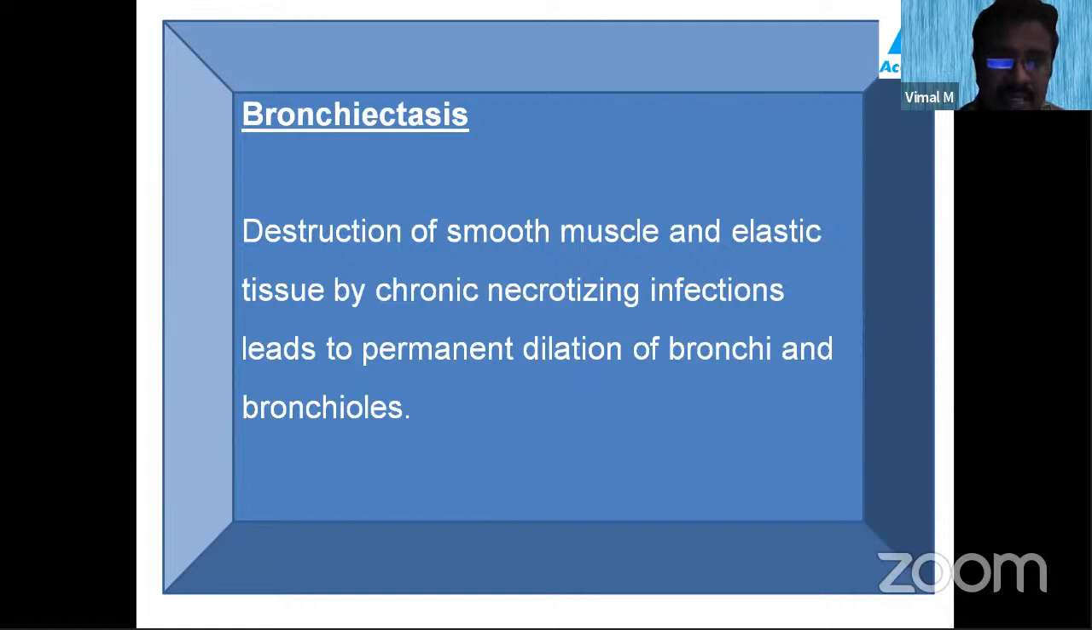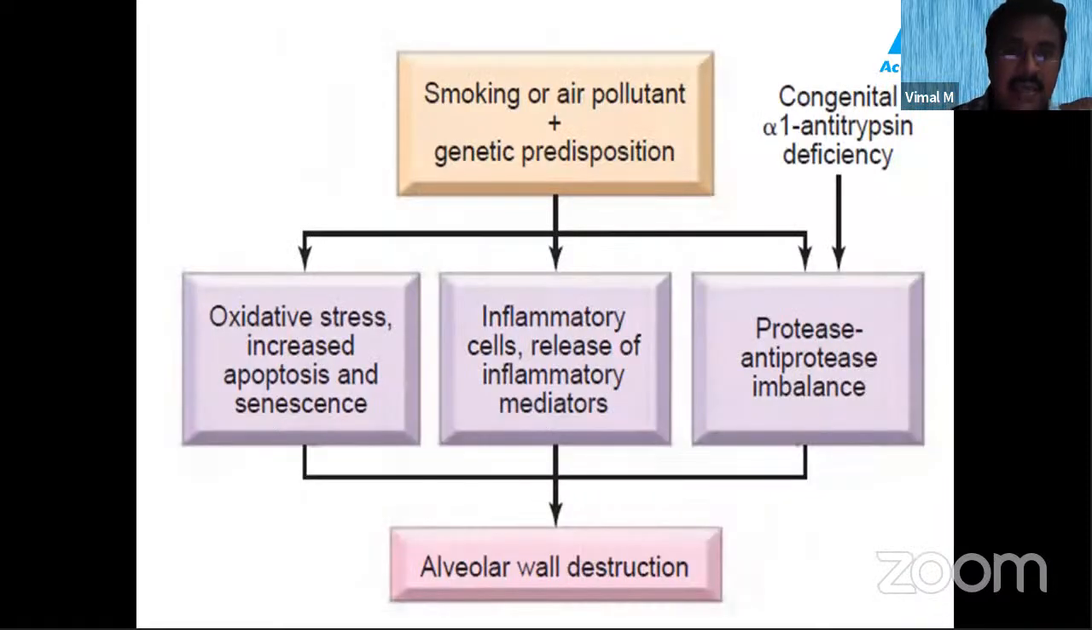Bronchiectasis is a destruction of the smooth muscle and elastic tissue. Basically, there is destruction of the smooth muscles and elastic tissue, mainly by necrotizing infection, which leads to permanent dilatation of the bronchi and bronchioles. The keyword you should note down here is that there is permanent dilatation of the bronchi as well as the bronchioles. The bronchi, the larger air spaces, are also dilated in bronchiectasis.